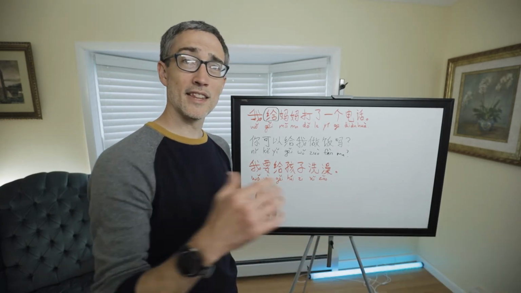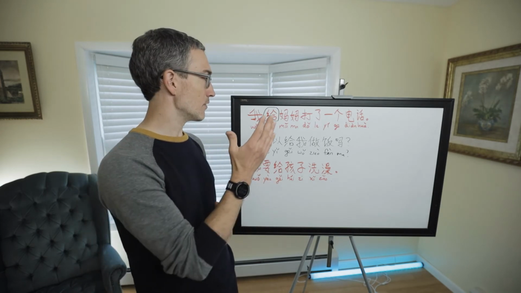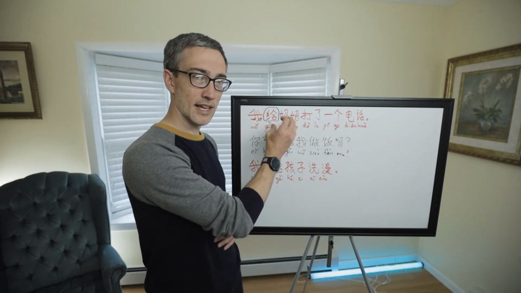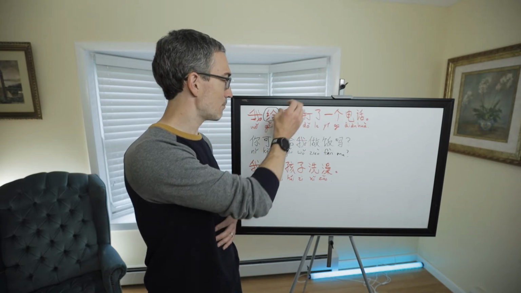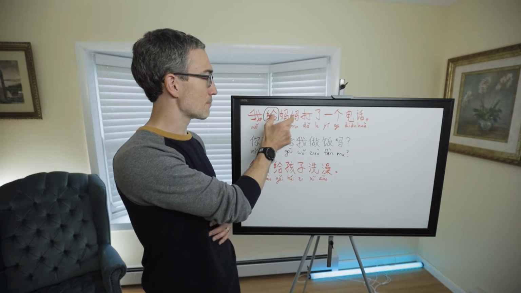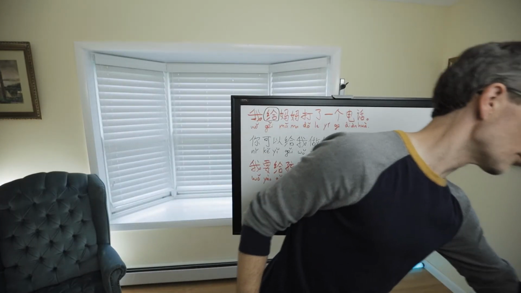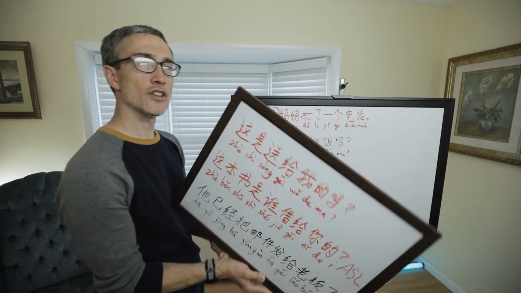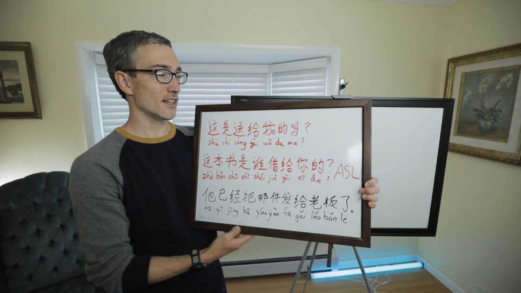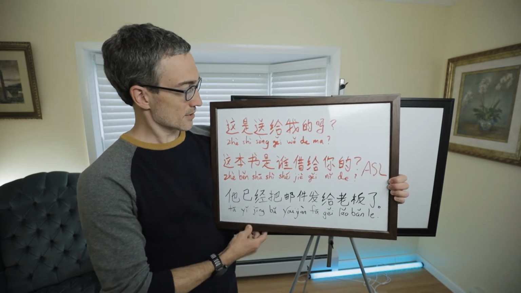Okay, so I said that in the majority of cases, the 给 prepositional phrase is going to come before the verb. But in some cases, it comes after. I want to talk about that now. There are certain verbs that like to have the 给 come after. Let me give you some examples.